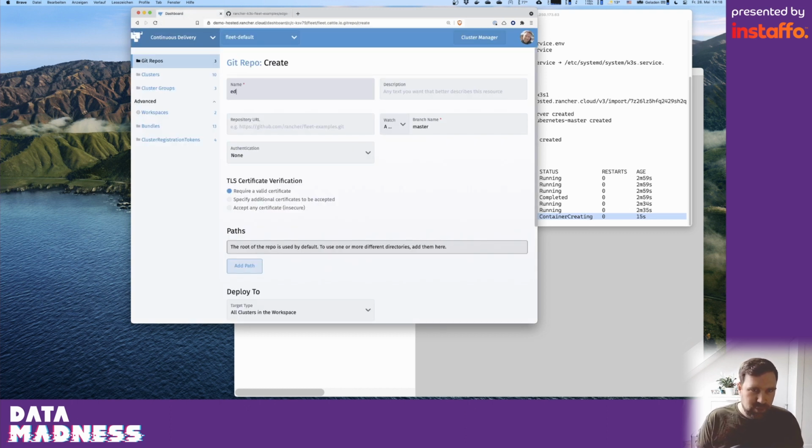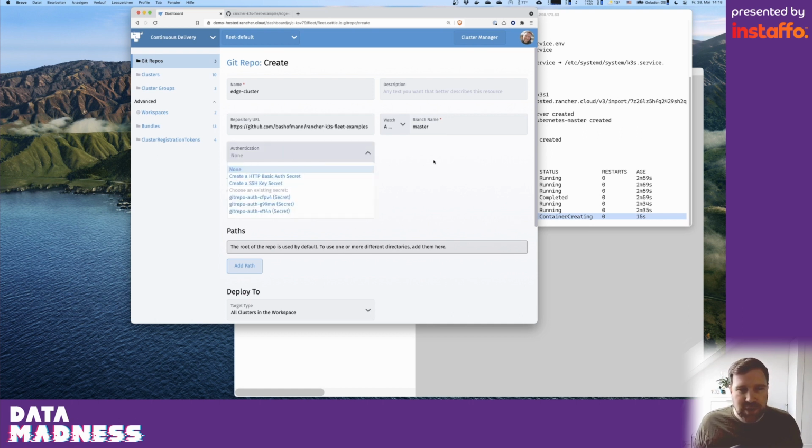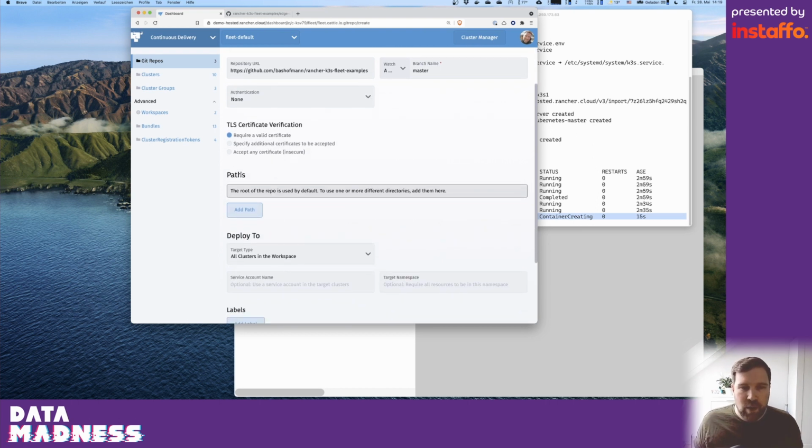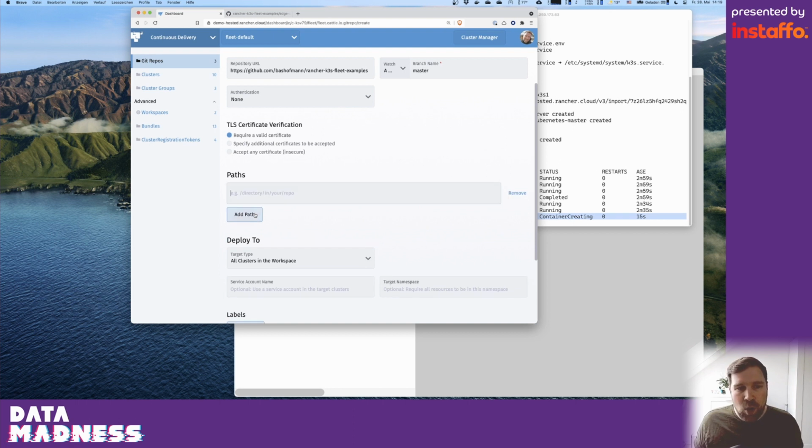So let's maybe create this repository here now within Rancher. So I put in a name, the URL to the repository. I can choose the branch or a specific revision that Rancher should watch for changes. I can of course set up authentication in case this would be a private repository, and I can also configure the TLS settings in case this would be a self-hosted Git instance, like a self-hosted GitLab, for example, with my own private CA. And then I can choose if I want to watch the whole repository or only certain subdirectories like my Edge cluster folder.